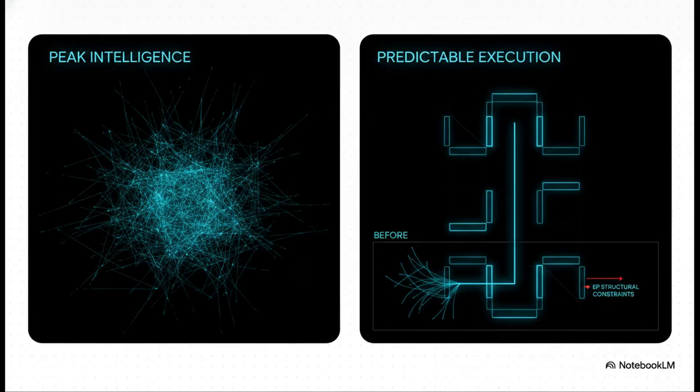an attractor. To really understand why this matters, you have to look at the difference between peak intelligence and predictable execution. Standard models are absolutely obsessed with chasing peak intelligence, getting smarter, absorbing more and more representational data. And hey, that's great, but it's also highly unpredictable. Enterprise AI doesn't just need a model to blindly pursue unpredictable peak intelligence. It needs predictable execution. It needs the traversal path, the actual step-by-step journey the AI takes to get to an answer, to be stable and fully reproducible every single time.